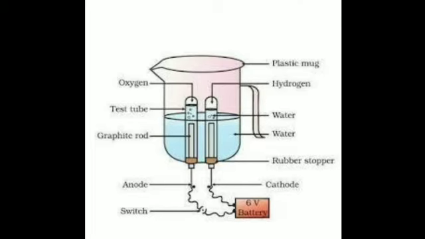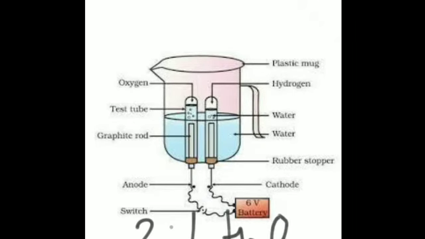So water molecules dissociate into hydrogen ions and hydroxide ions. Is that clear? The hydrogen ions move towards the cathode and form hydrogen, while the hydroxide ions move towards the anode and form oxygen gas. So you can see at the cathode we have hydrogen gas, and at the anode we have oxygen gas. Is it clear? Hydrogen and oxygen are collected at the cathode and anode respectively in the ratio 2:1. That is why the formula is H2O.